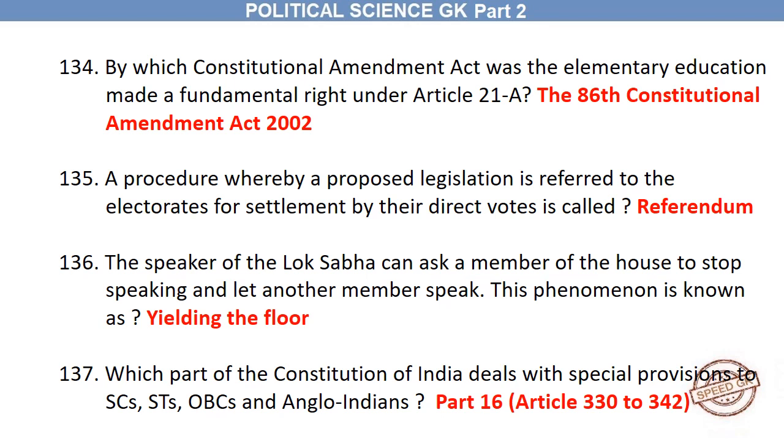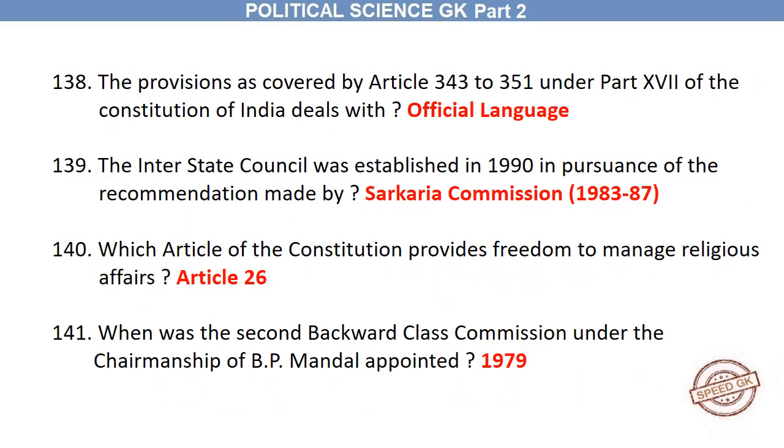Which part of the Constitution of India deals with special provisions for SCs, STs, OBCs and Anglo-Indians? Part 16, Article 330 to 342. The provisions covered by Article 343 to 351 under Part 17 of the Constitution of India deal with official language. The Inter-State Council was established in 1990 in pursuance of the recommendation made by the Sarkaria Commission, 1983 to 1987.